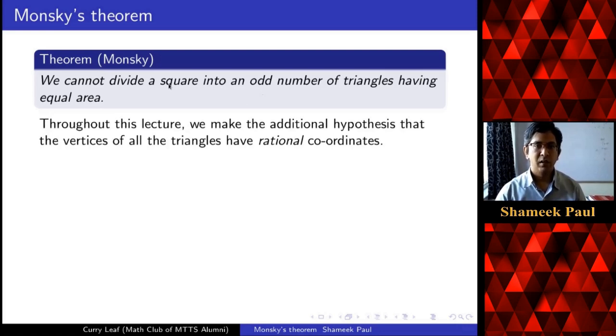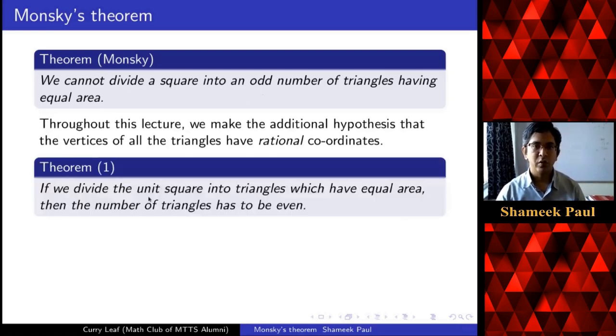So we will prove the theorem for the unit square, whose vertices are E1, E2, the origin, and E1 plus E2. If we divide the unit square into triangles which have equal area, then the number of triangles has to be even.